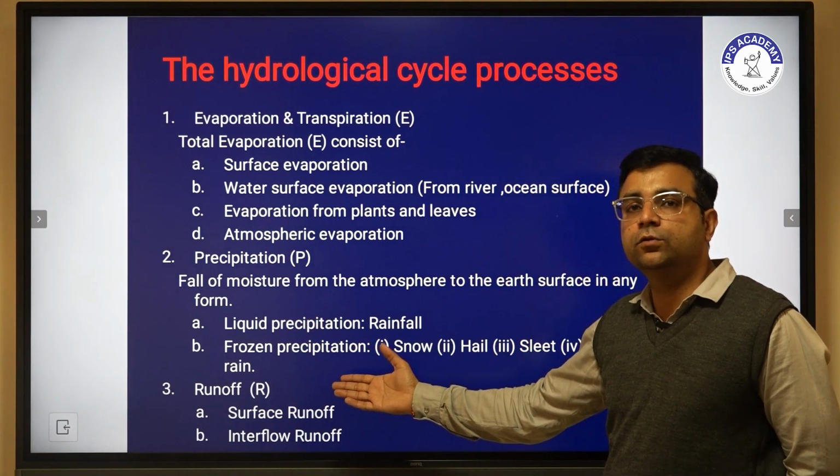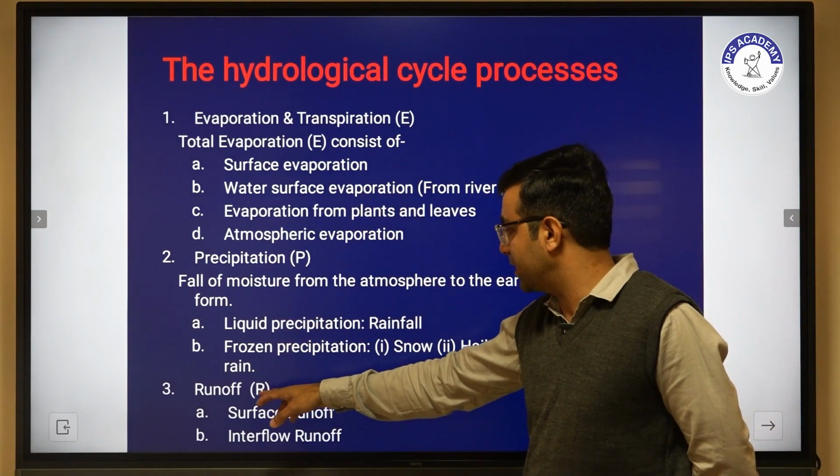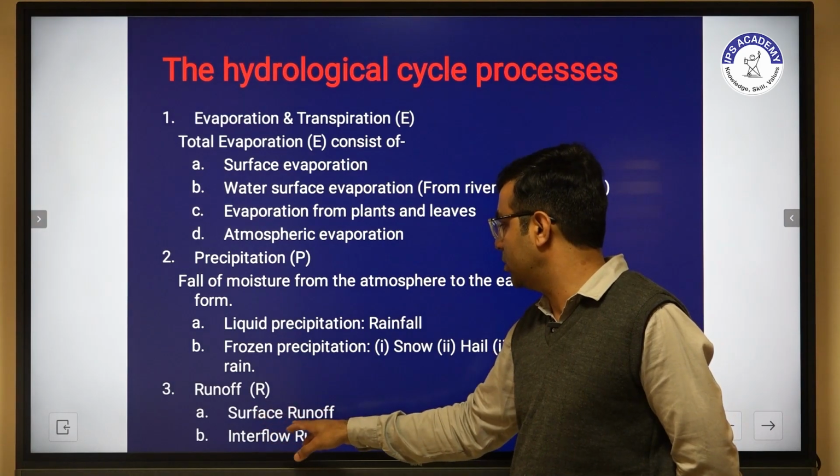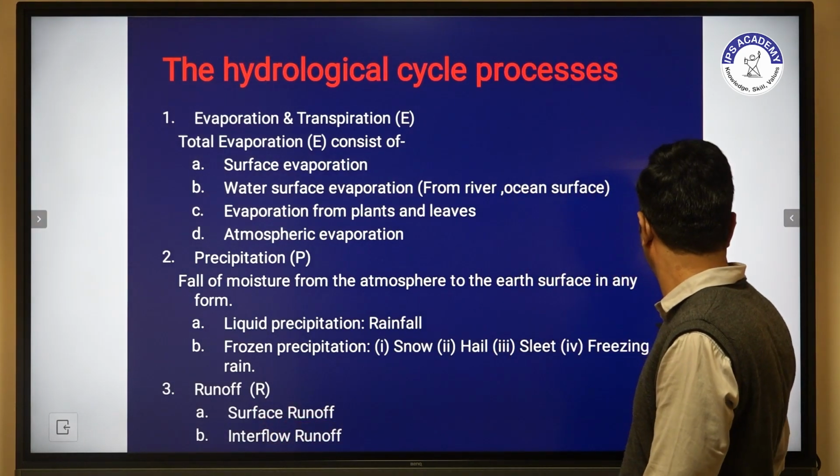Further, we have to discuss runoff, surface runoff and interflow runoff.